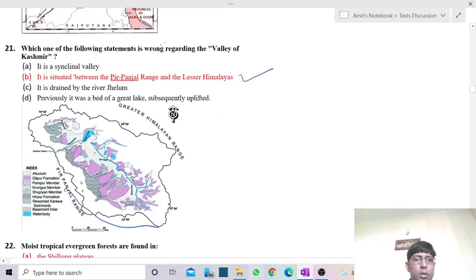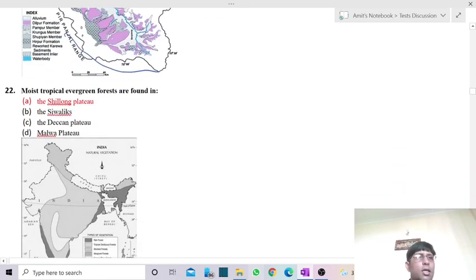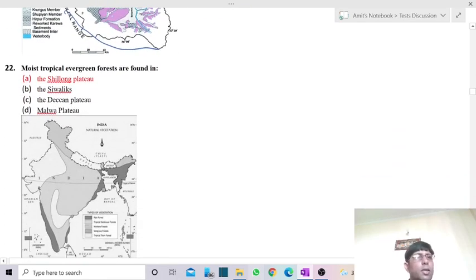So the next one is the 22nd question. There we have to check the wrong statement, the incorrect statement. So the next one is: moist tropical evergreen forests are found in. Again you can easily make out by the name itself.